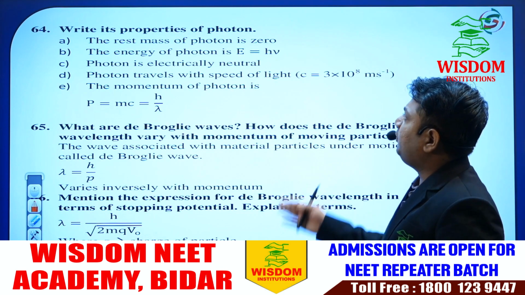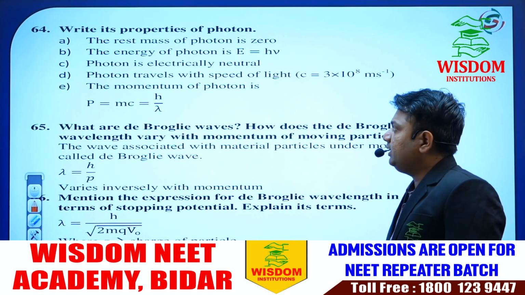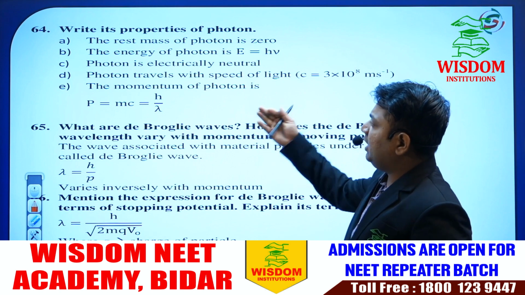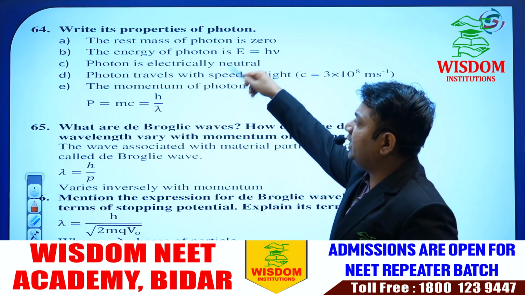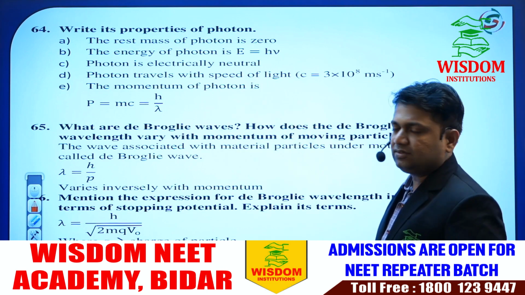Write this property for photon. Photon is important, and its properties. He may ask what is photon, write its properties. That is why at that time you have to write the minimum 3 or 4 properties.